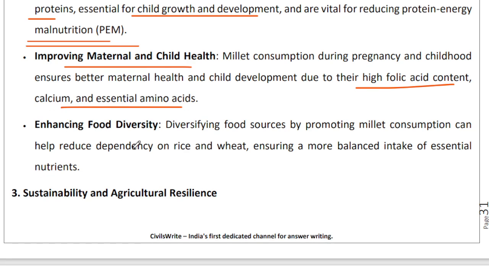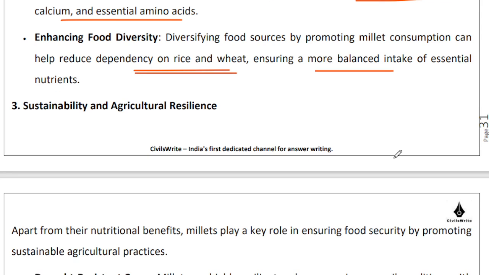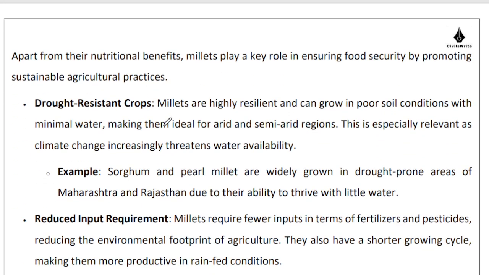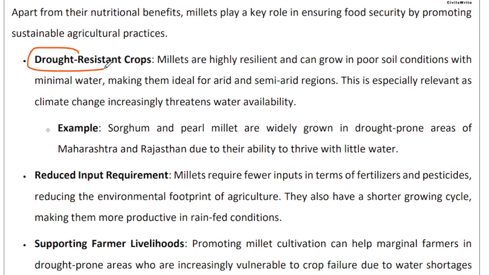If you want to enhance food diversity, reduce dependency on your rice and wheat, then that will also be done by having a more balanced intake of these nutrients. Millets will also bring about sustainability and agricultural resilience, simply because they are very much drought resistant. They can grow in poor soil conditions. They require minimal water. So if you are a farmer in an arid and semi-arid region looking to grow something which is really relevant, millets are the go-to crops.